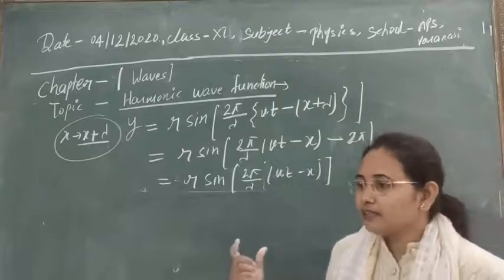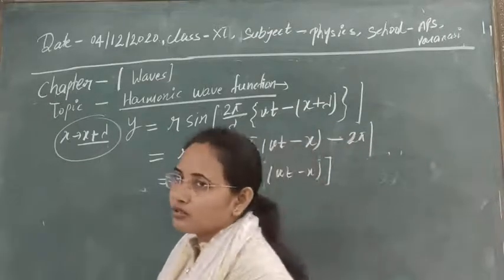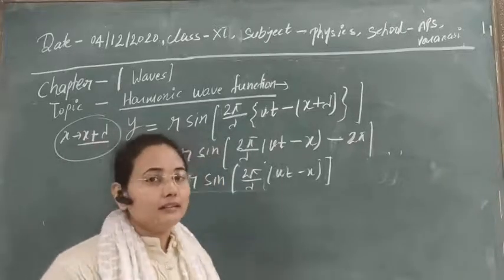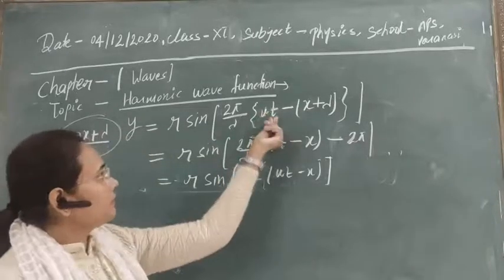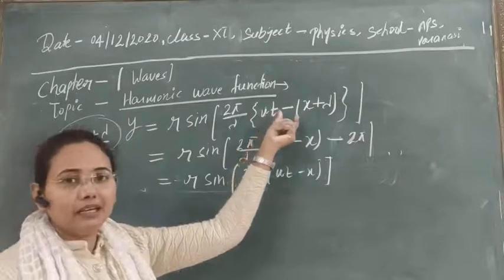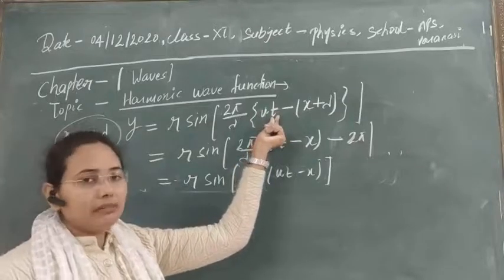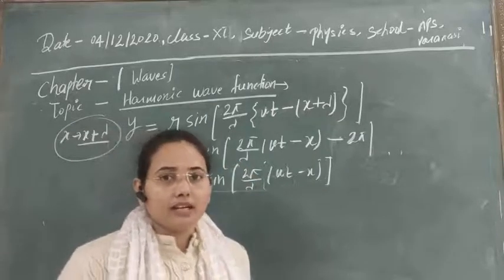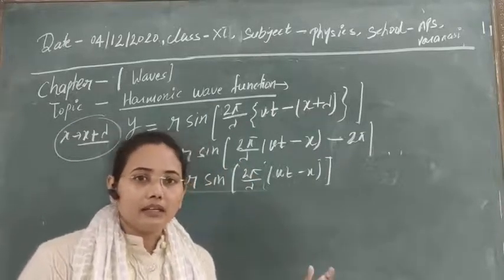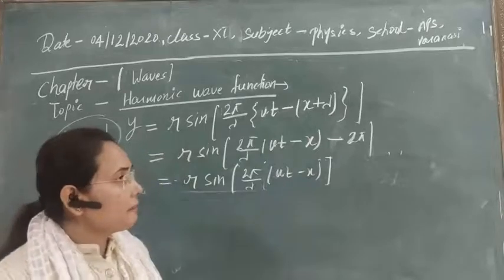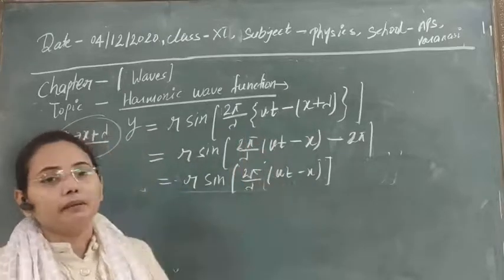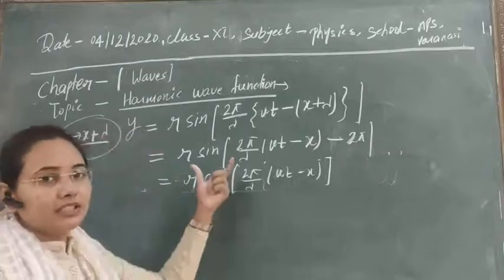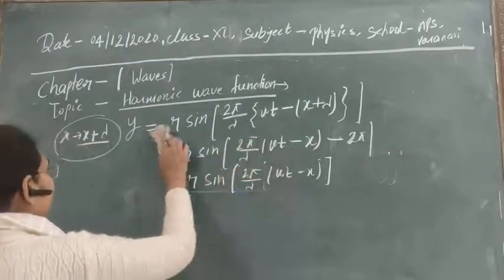Then let's see whether it is periodic in time also or not. For time also we need to add some multiple of the time period to this time t. Suppose we take the multiple one, meaning we add only the time period T to this time. So just replace time t by t plus capital T, and let's see what the change in the harmonic wave function will be.